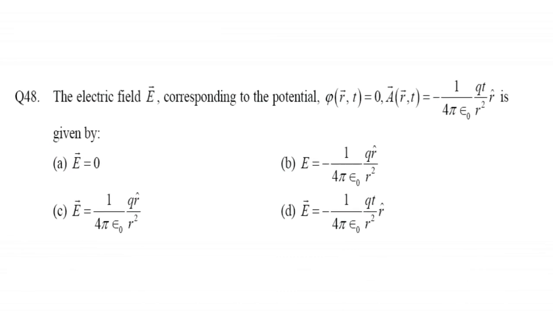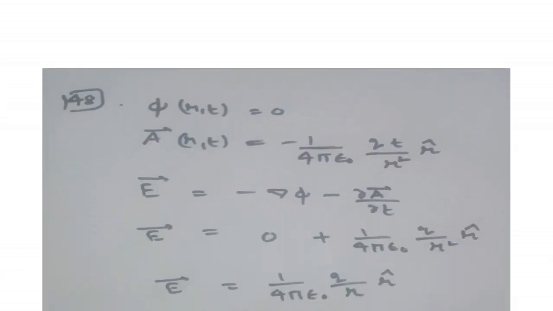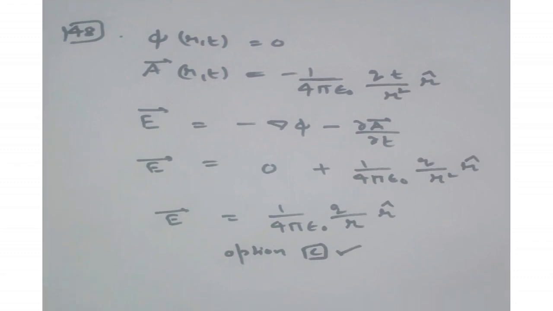Now the next question is: the electric field E corresponding to the potential phi(r,t) equal to 0 and A(r,t) equal to minus 1 upon 4 pi epsilon naught q t upon r squared r cap is given by. Here we have to calculate the electric field for the given potentials. The formula to calculate the electric field is minus del phi minus partial A upon partial t. Phi equal to 0, so del phi equal to 0. Now partial A upon partial t becomes 1 upon 4 pi epsilon naught q upon r squared r cap. So that is the electric field. So option C is our right answer.